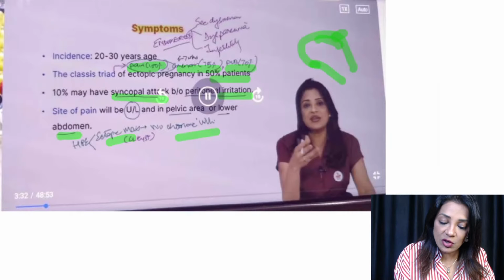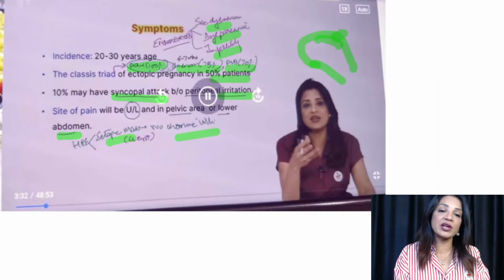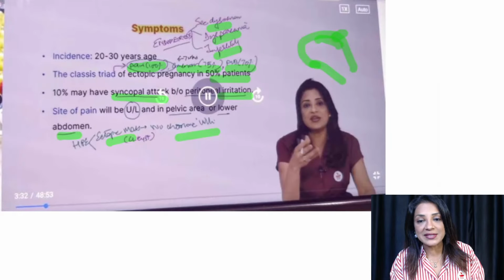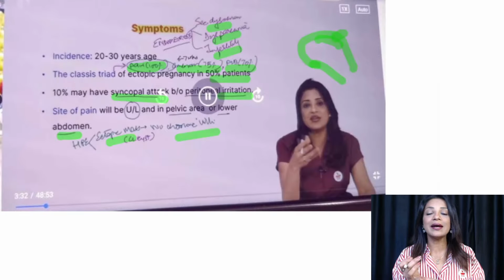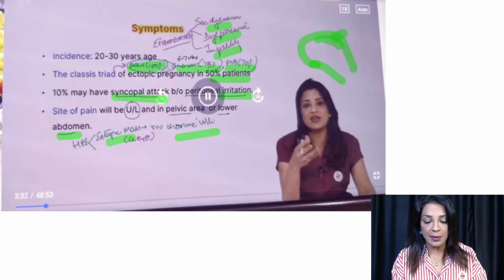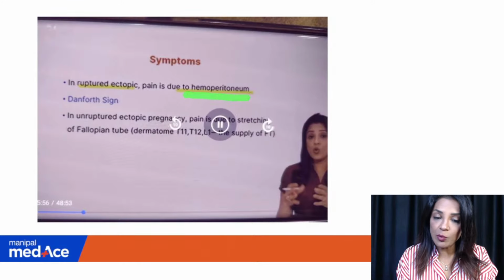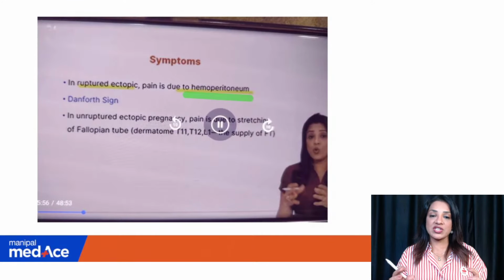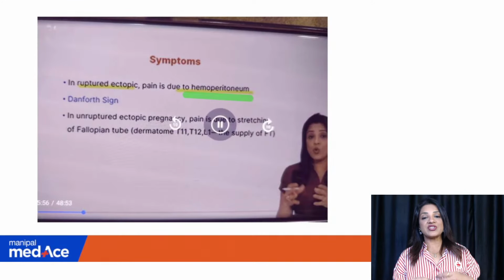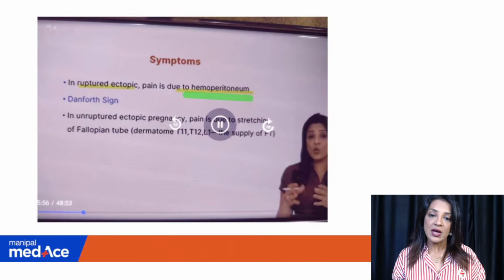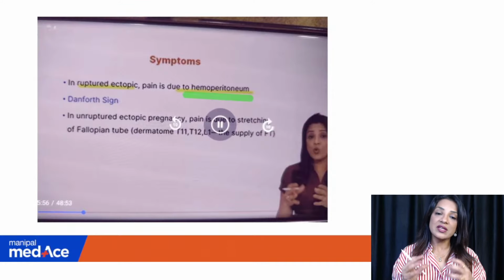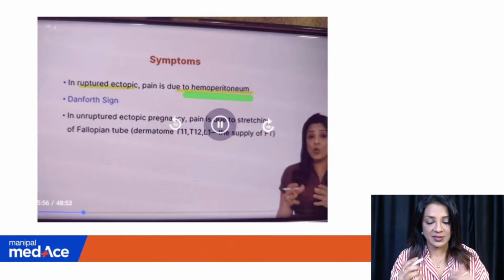In endometriosis, it will be secondary amenorrhea, dyspareunia, and infertility. The ectopic pregnancy triad is pain, bleeding, and amenorrhea, which is all there in this patient. Now, in ruptured ectopic, the pain is due to hemoperitoneum, or initially due to stretching. Once the stretching is gone, the patient has ruptured herself, the pain definitely subsides, but the pain then happens because of the peritoneal irritation. So more pain is there before the tube is actually ruptured. Once the tube is ruptured, then the pain will decrease.